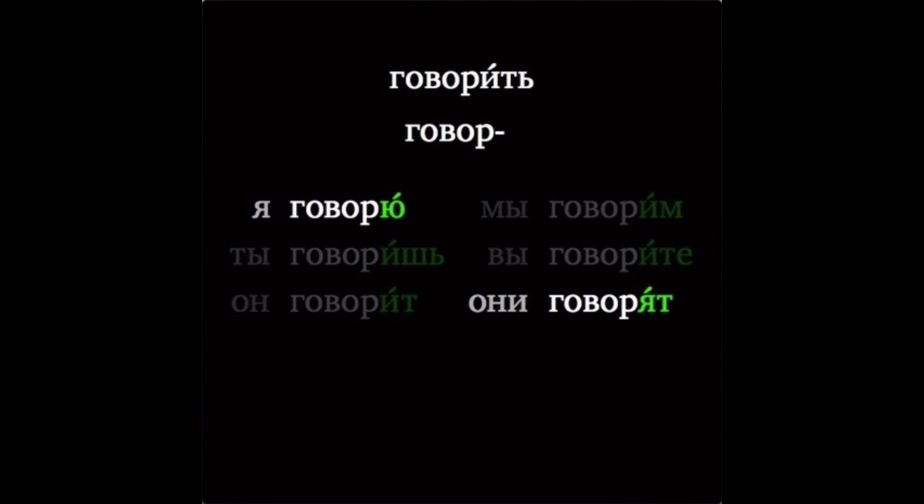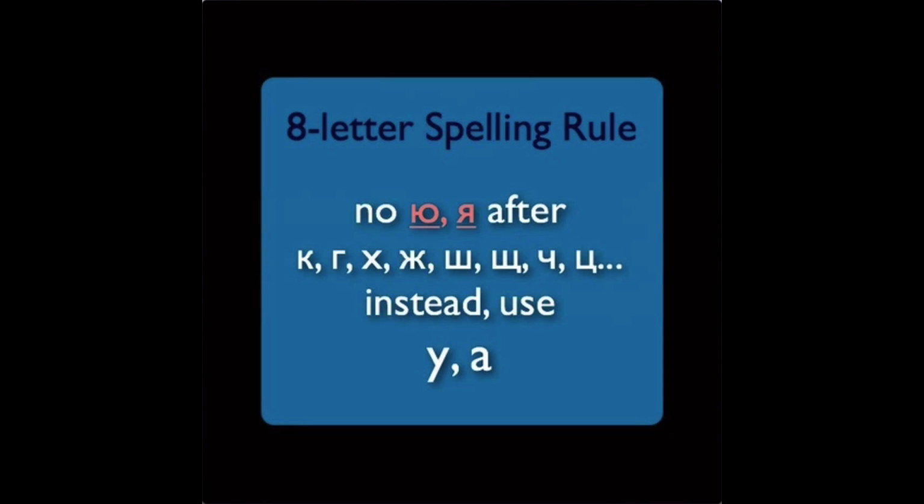When we look at these я and они forms, there's one other important point to touch on. You'll recall that Russian has three important spelling rules, the 5-letter, the 7-letter, and the 8-letter rules. It's this last one, the 8-letter rule, that will be important here. Let's recall, we never write Ю or Я after any of these 8 letters. Instead, we'll use the letters А and У.